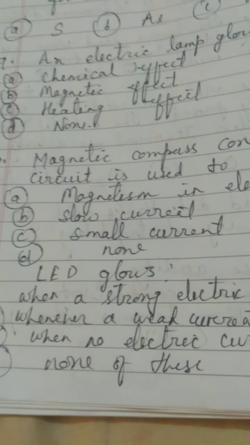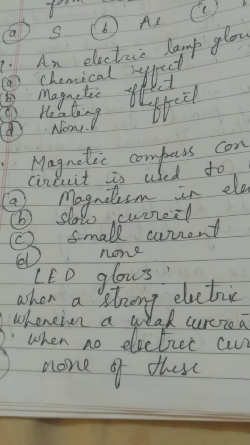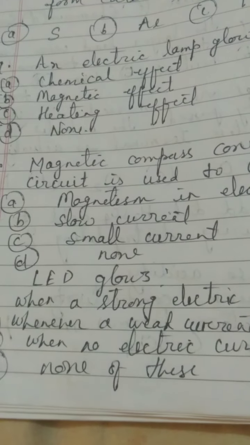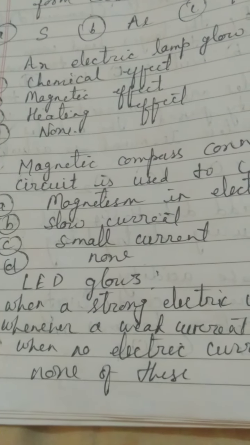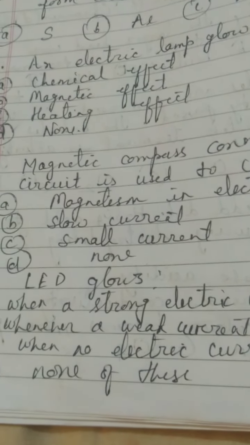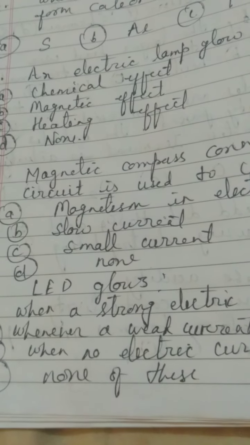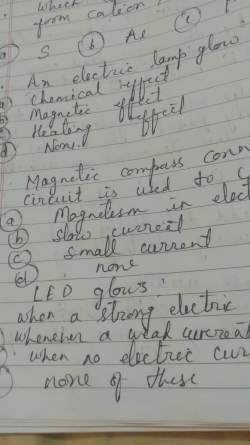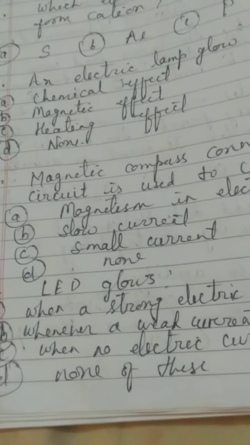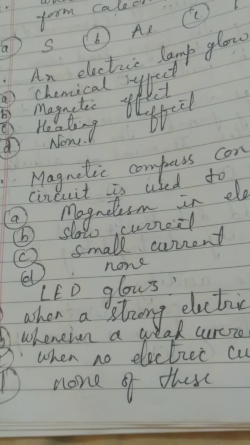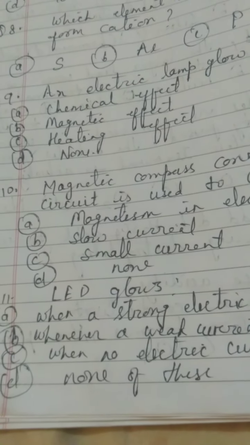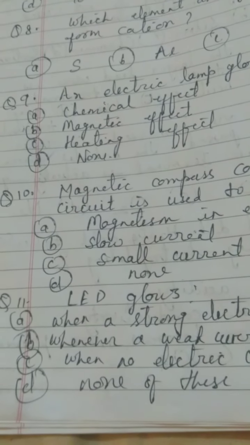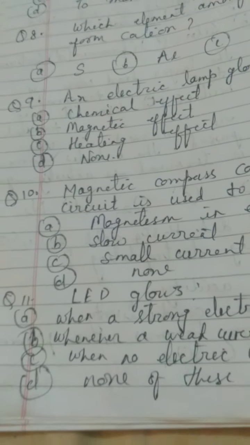You know that the magnetic compass needle is used when we cannot detect the electric current in an electrolyte even by the LED. So naturally it deflects in the presence of such a substance or electrolyte, which is a very poor electrolyte. So a poor electrolyte will give a very slow current, I think.